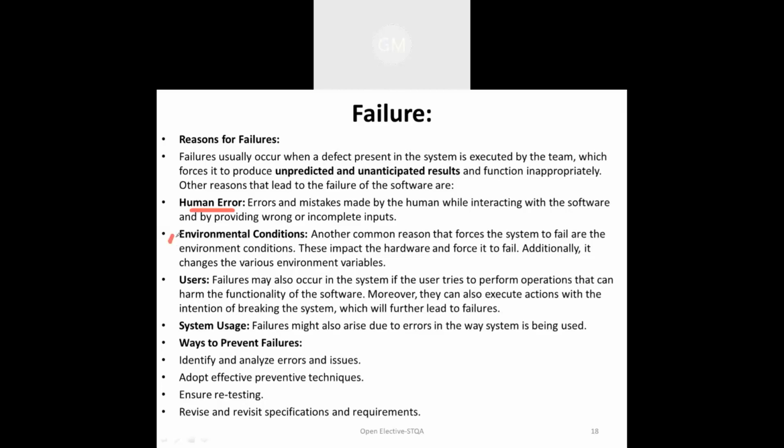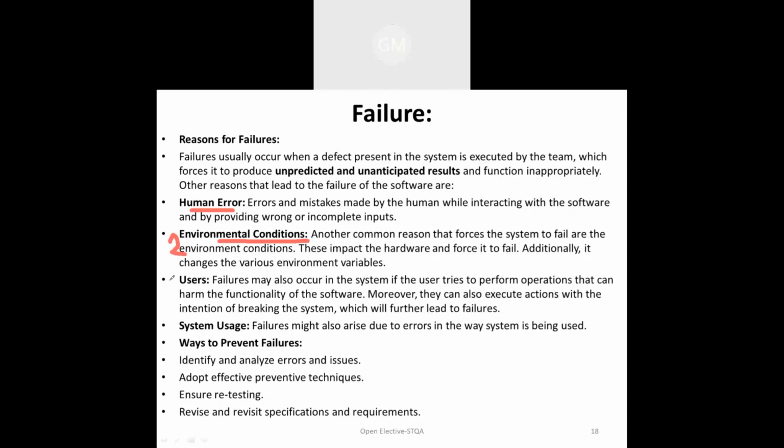Next is environmental condition, where there are some common reasons because of which the system fails. System environment: for example, a particular system requires a 15 volt power supply and you have given 13 volts or more than 15 volts, then the system will not work in that condition in terms of hardware systems.